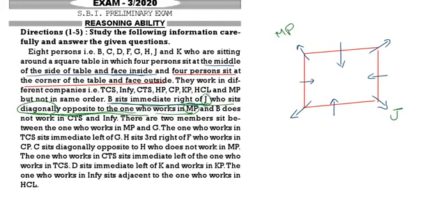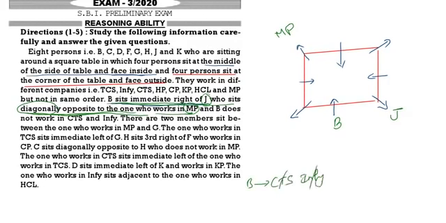Next. So this is the first point. B is on the immediate right of J. Since J is facing away from the center, B being on the immediate right means B is on the immediate left, so I can write B here. Then B does not work in CTS and B does not work in Infi.